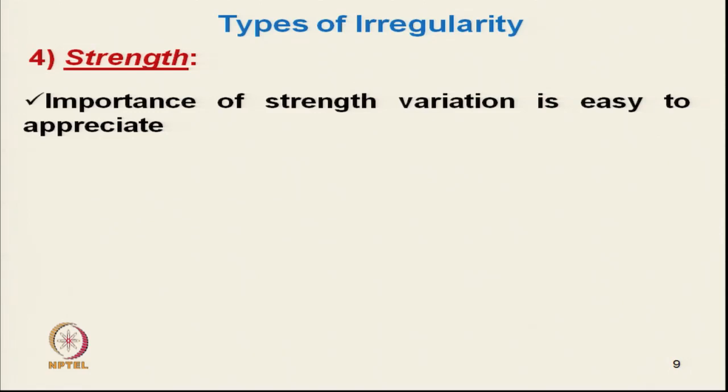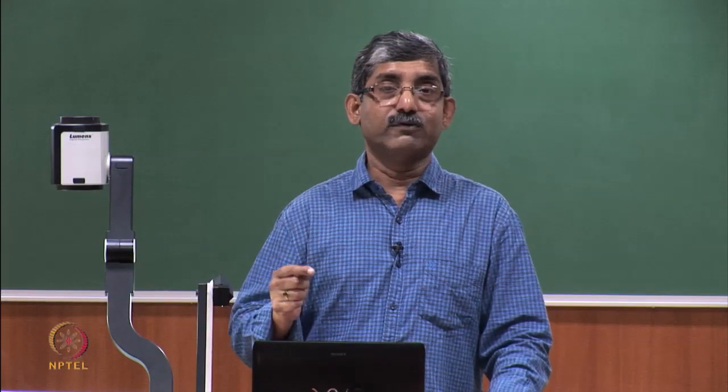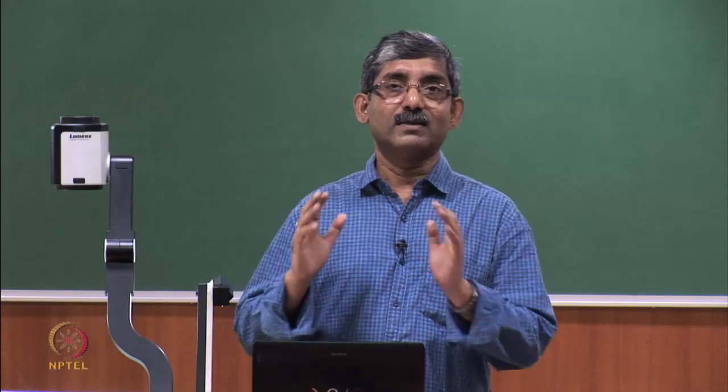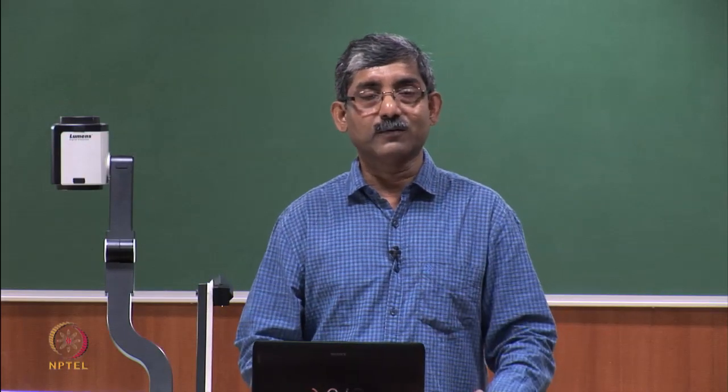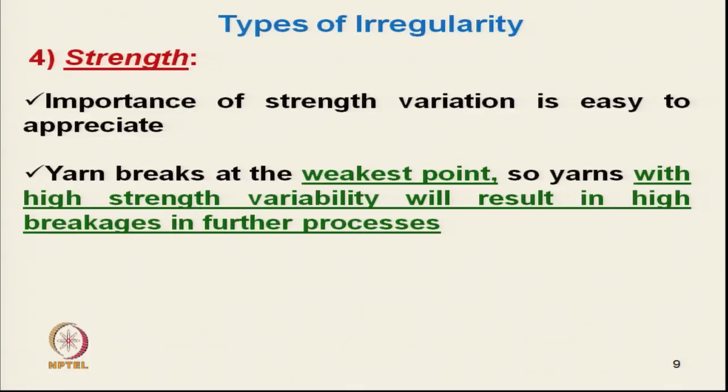On the other hand, if a yarn has very high strength variation, that will result in poor performance of the yarn, because the breakage rate will be high. So, yarn breaks at its weakest point.